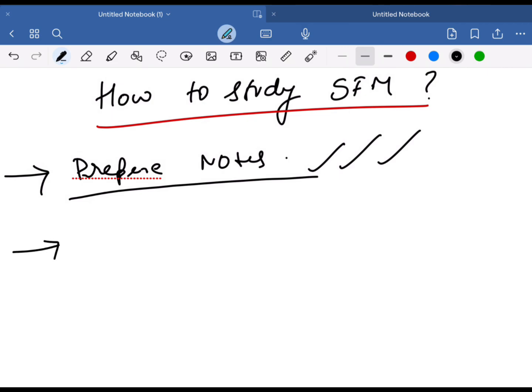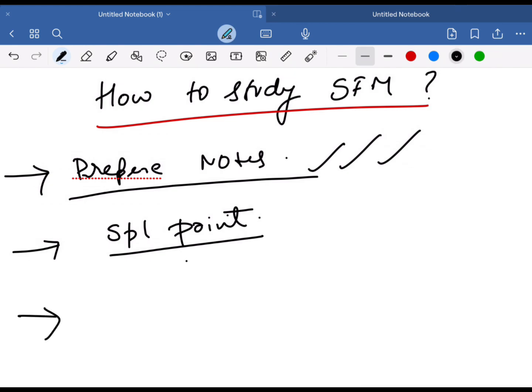The second rule is SFM is a very practical subject and it requires a lot of practice. However, there are almost 2 to 300 questions in the whole SFM, which is impossible to practice the day before the exam. In order to avoid that, what we can do is, while you are solving for the first time, highlight the special point for that question. Special point is that point which differentiates that question from others. In other words, referring only to that special point will be sufficient for solving the whole question, because 90% of the question will be the same calculation. So highlight the special point while you're preparing for the first time.